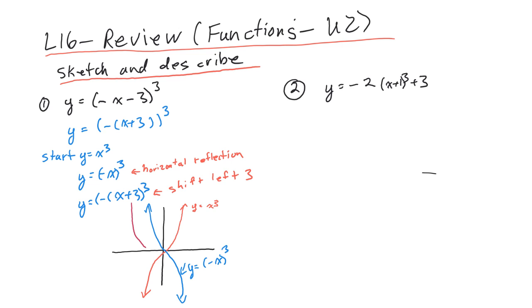And the blue graph now shifts over 3 units to the left. And we call this y is equal to negative (x plus 3) cubed.